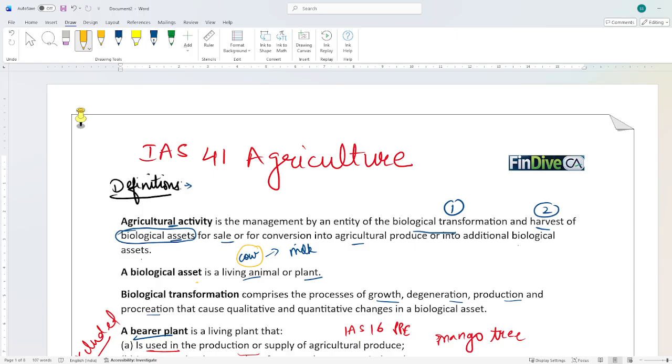Or the harvest. Harvest means till the point of cutting the plant or collecting the fruits, on getting an agriculture produce. Say in case of cow, you are getting milk, which is agriculture produce. Till the point of harvest, IAS41 will be applicable, but it will not be applicable for the milk. If in the business you are using milk as your inventory and selling it, then IAS2 will be applicable on the milk. Similarly, the fruits that you are getting from the plant, or the crop you are cutting, will go into IAS2 or any other standard according to the treatment that you are giving to it.